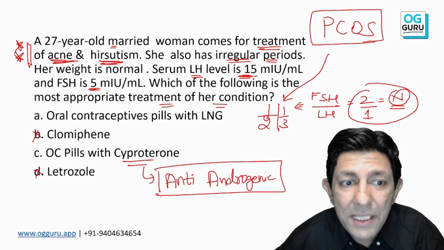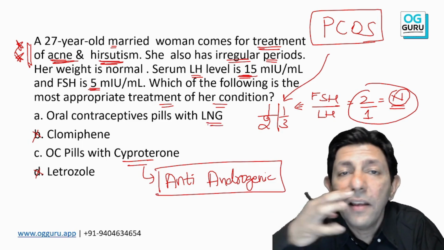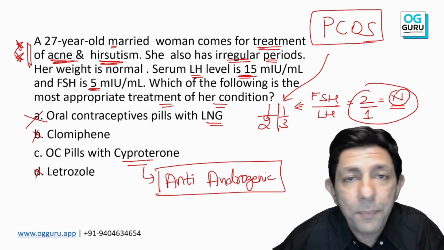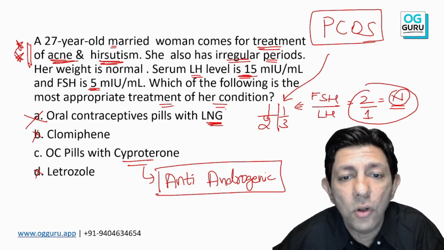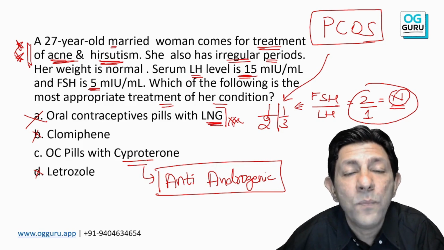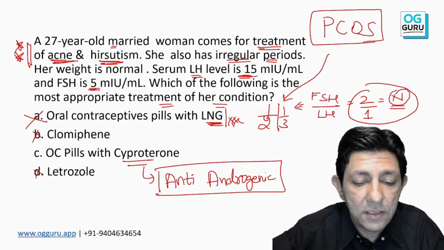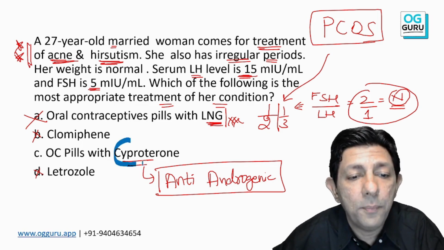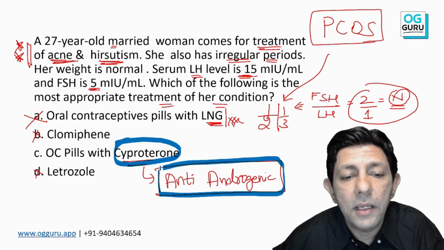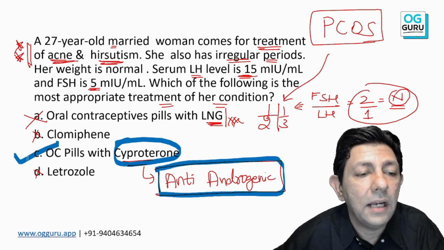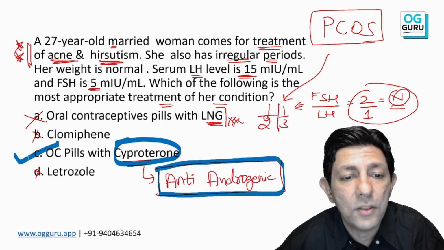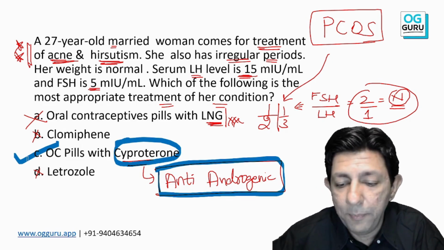So, sir, in PCOS patients, LNG can cause slightly more acne. So, I don't prefer it. OC pills is correct, but with LNG, levonorgestrel, I don't prefer. Okay, because LNG can cause slightly more acne. Remember this new thing, that cyproterone is a progesterone with anti-androgenic property, and that becomes the answer when the patient of PCOS complains of acne, hirsutism. Is this understood? So very important MCQ.